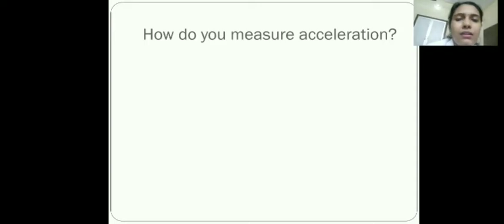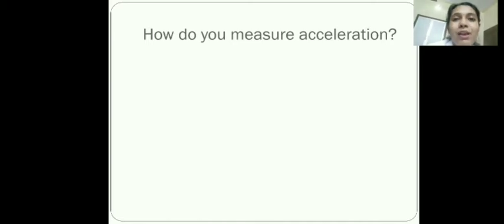Next, let me ask you another question. When a body is accelerating, is it in uniform motion or non-uniform motion? Children, the object will be in non-uniform motion.